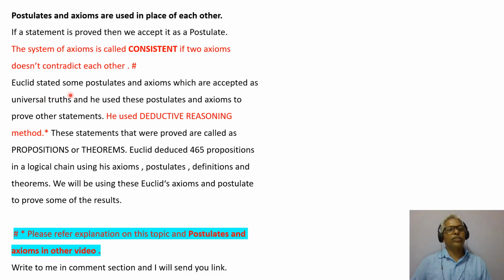Euclid stated some postulates and axioms which are accepted as universal truths. He used these postulates and axioms to prove other statements, and here he used a deductive reasoning method. This is the asterisk mark. So I was talking about this: axioms being consistent, and this deductive reasoning.